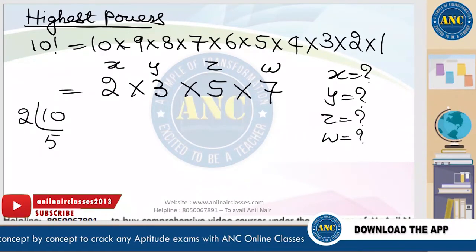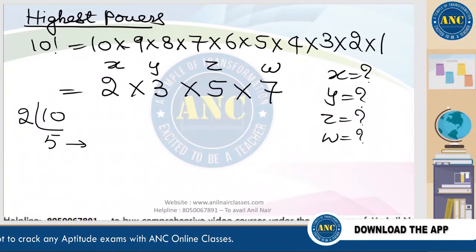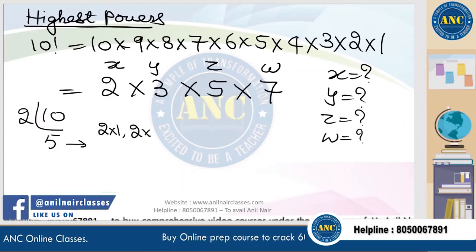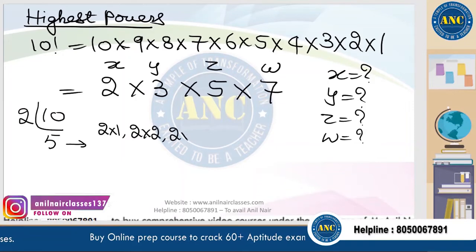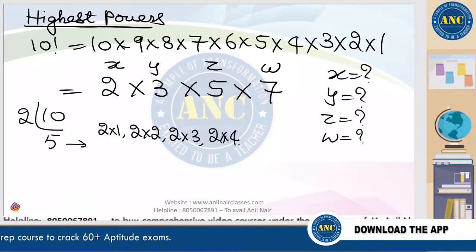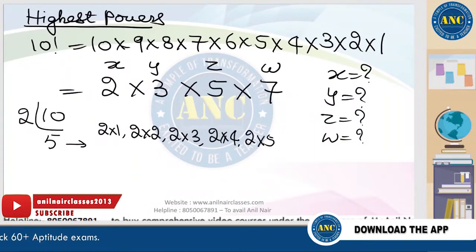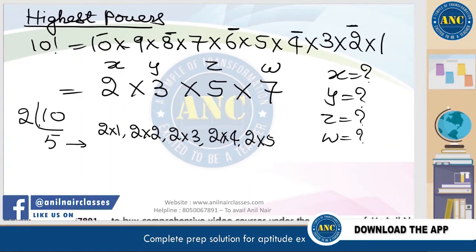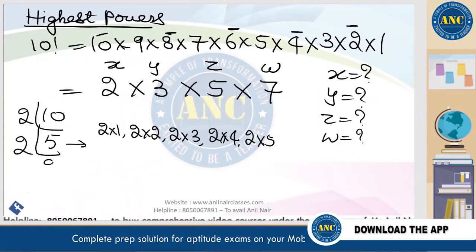10 divided by 2: 2 5s are 10. What is this 5? There are 5 multiples of 2. 2 1s are 2, 2 2s are 4, 2 3s are 6, 2 4s are 8, 2 5s are 10. There are 5 multiples. Again if I divide by 2, 2 2s are 4.